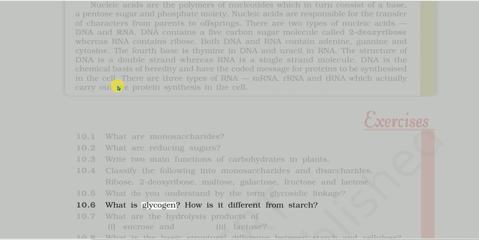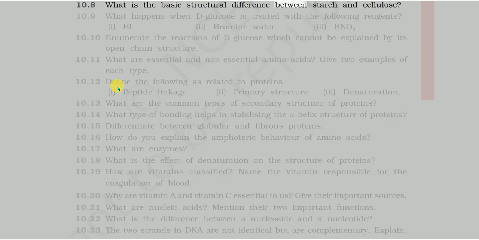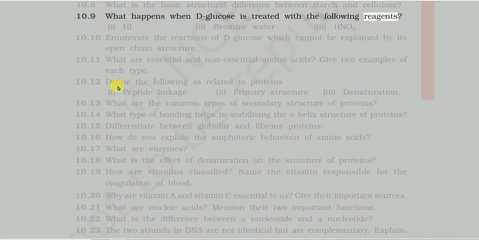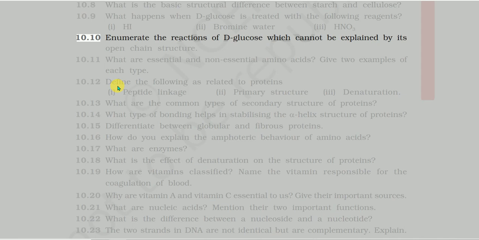10.7 What are the hydrolysis products of 1. sucrose and 2. lactose? 10.8 What is the basic structural difference between starch and cellulose? 10.9 What happens when D-glucose is treated with the following reagents: 1. HI, 2. bromine water, 3. HNO3. 10.10 Enumerate the reactions of D-glucose which cannot be explained by its open chain structure.